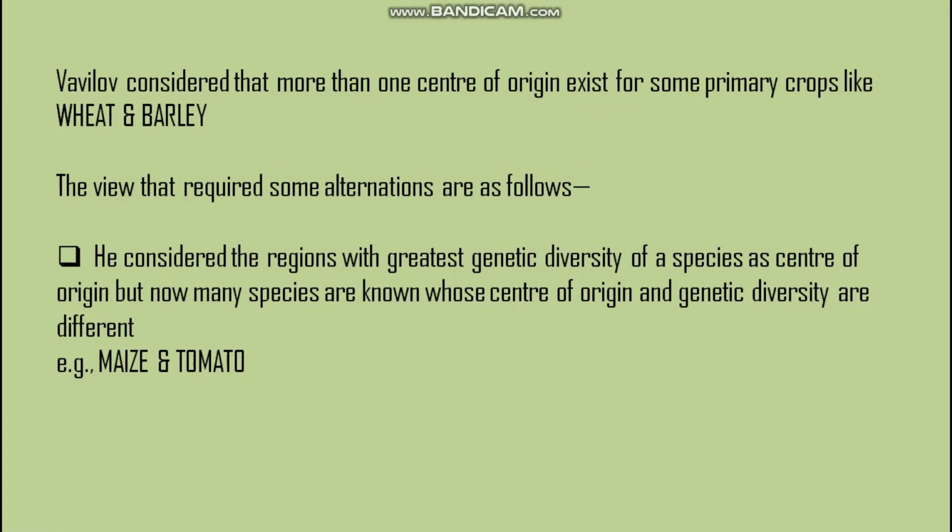Then Vavilov considered that more than one center of origin exists for some primary crops like wheat and barley. But the view that required some alteration is as follows. He considered the regions with greatest genetic diversity of a species as the center of origin. But now many species are known whose center of origin and genetic diversity are different, for example, maize and tomato.